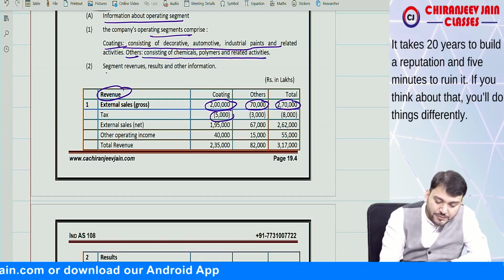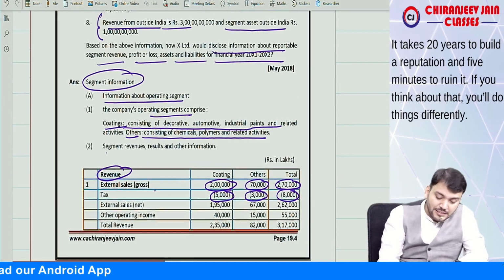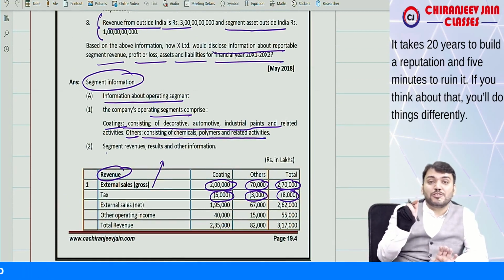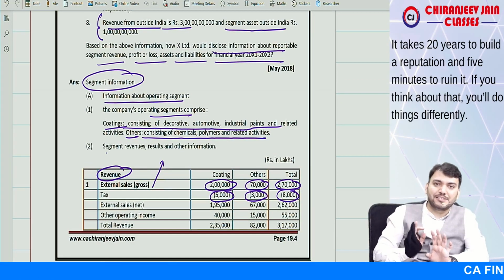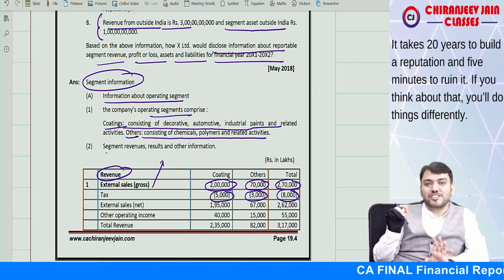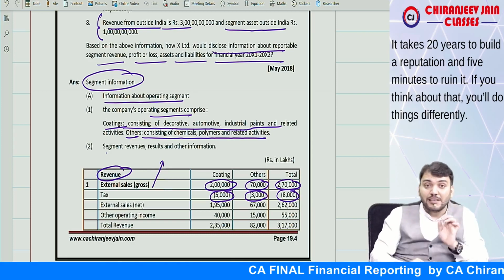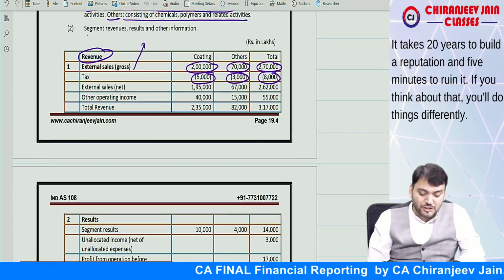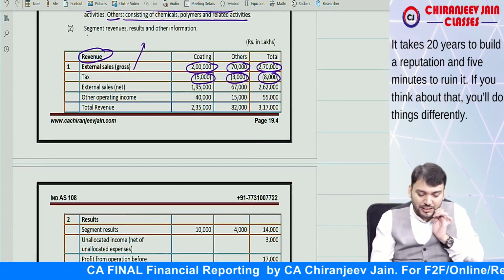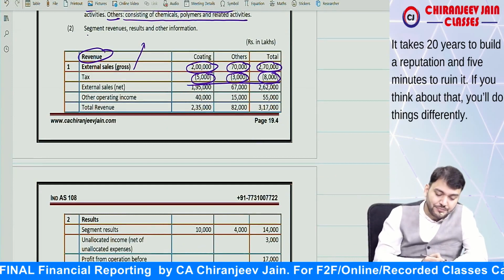Then less taxes. It has been assumed that this external sale is gross, meaning sale is inclusive of GST. However, I will say it is a wrong assumption. When we record sale, it is always excluding GST. But in the suggested answer it is assumed to be gross, inclusive of GST, which is a wrong assumption, but we need to follow the suggested solution. So after tax, this becomes net external sale.